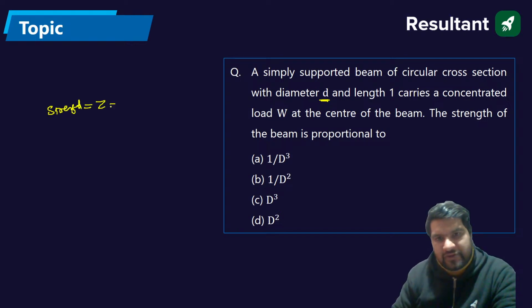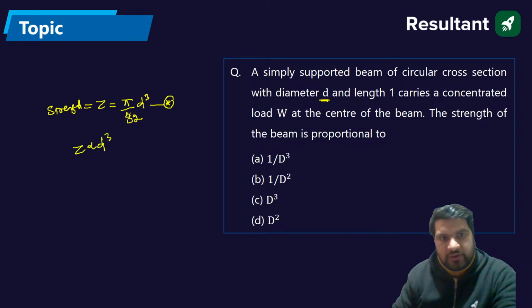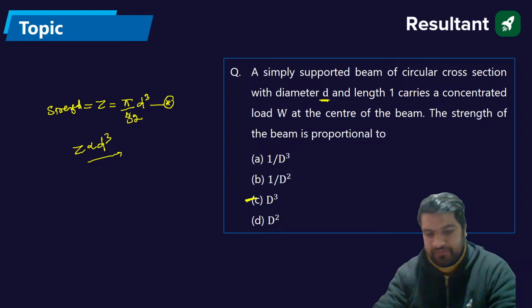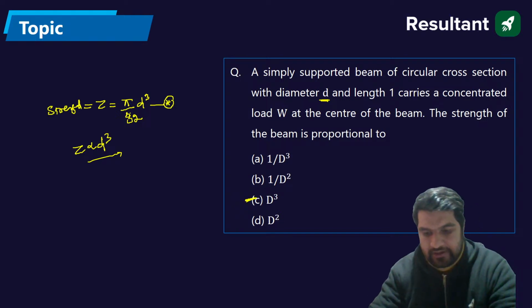And the Z value should be what? Pi by 32 multiplied by the D square. Sorry, D cube, diameter cube for the circular beam. So the strength is directly proportional to D cube, diameter cube. So the answer should be C. Absolutely fine. The answer should be C, guys.